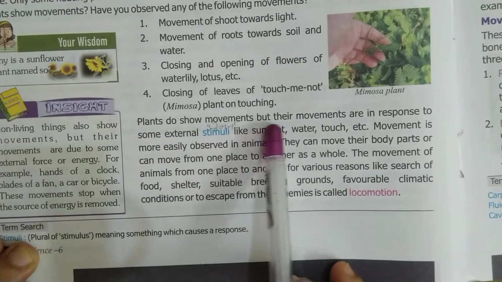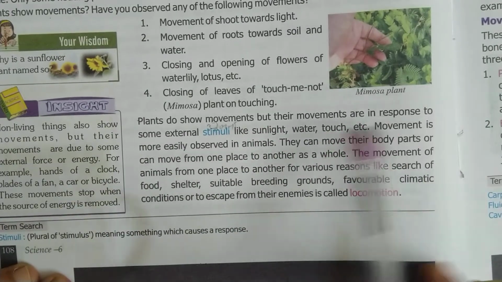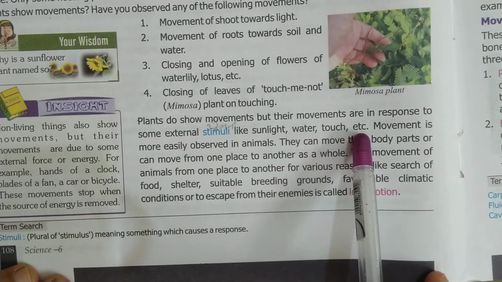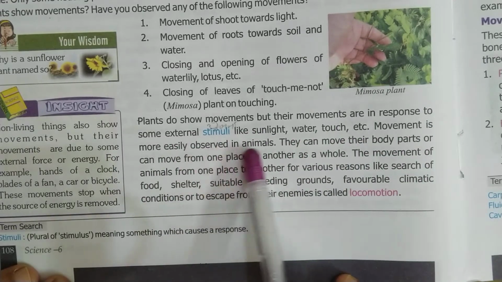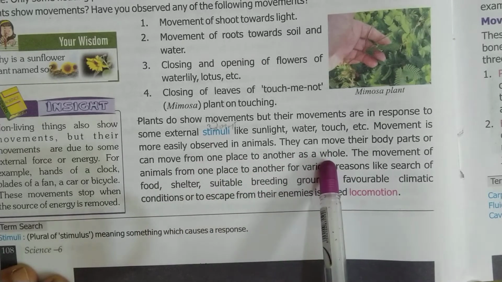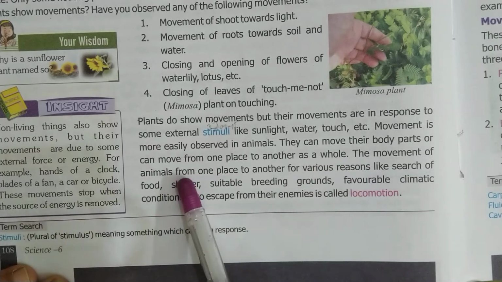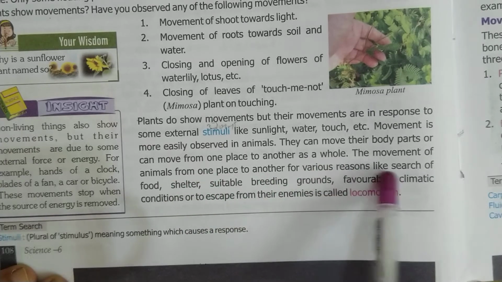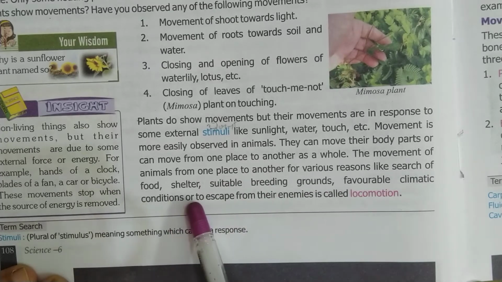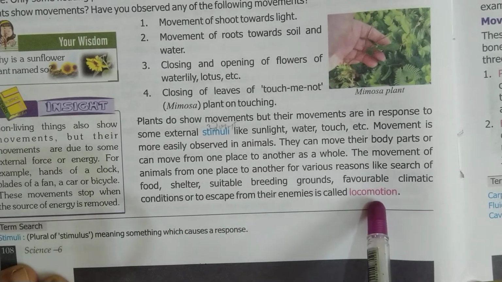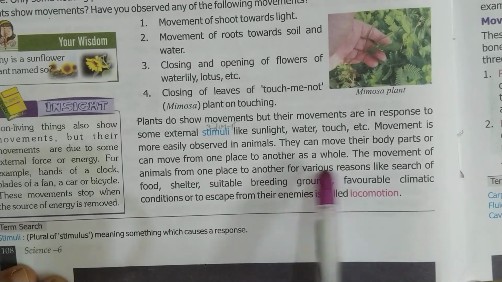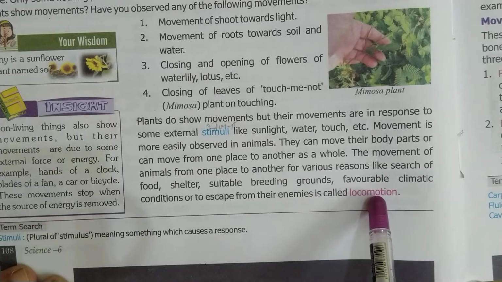Plants do show movement, but their movements are in response to some external stimuli like sunlight, water, touch, etc. Movement is more easily observed in animals. They move their body parts or can move from one place to another as a whole. So, the movement of animal from one place to another for various reasons like search of food, shelter, suitable breeding grounds, favorable climatic conditions, or to escape from their enemies is called locomotion. What is locomotion? The movement of animal from one place to another for various reasons is called locomotion.